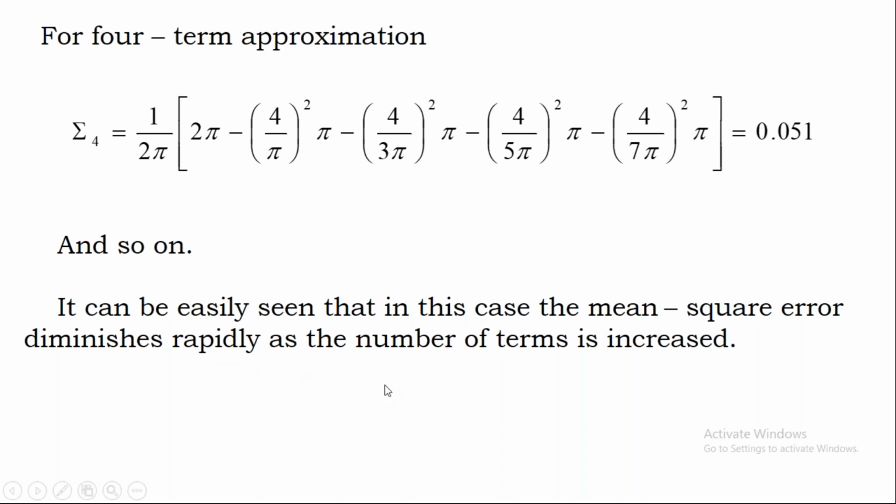It can be easily seen from this that the mean square error diminishes rapidly as you increase the number of terms. So my error becomes less if I increase the number of terms. Automatically the error becomes less, and my approximated function will fit the actual function if I go for a larger number of terms. That's what I can conclude from this analysis. So please try to understand.